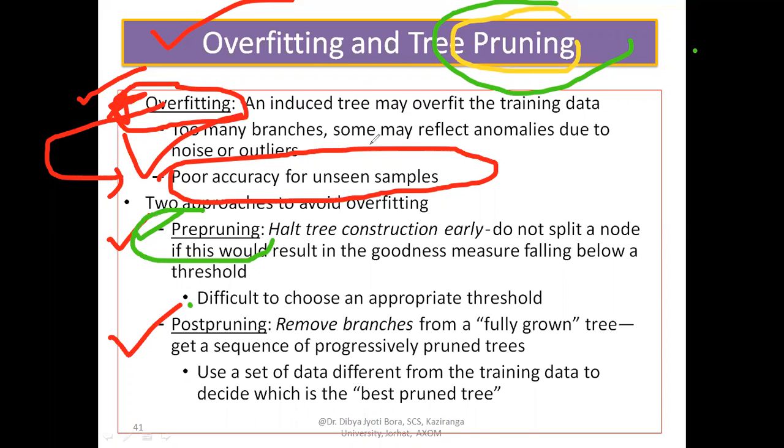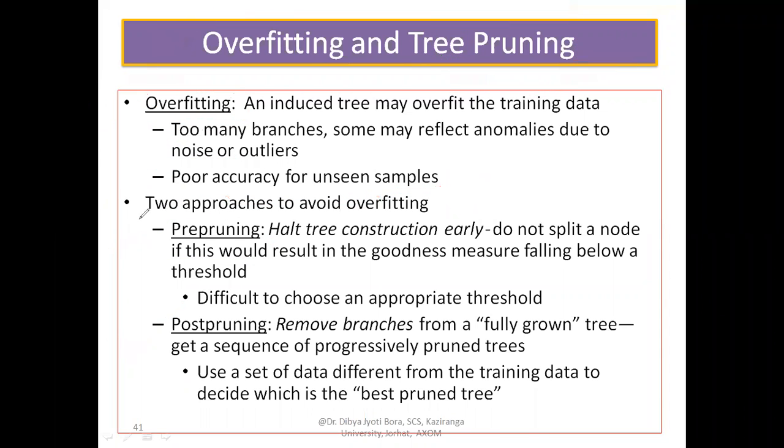So let's see about this pre-pruning. Pre-pruning means halt tree construction early. Do not split a node if this would result in the goodness measure falling below a threshold.